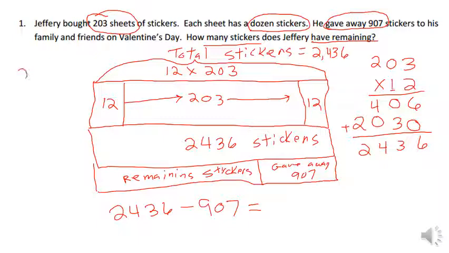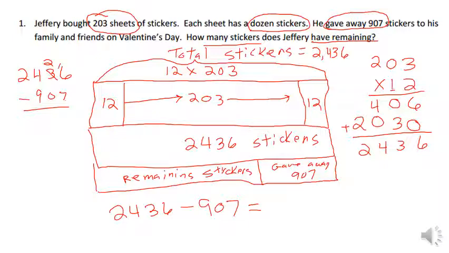So let's come over to this side. We have 2,436, and I'm subtracting 907. So 7 cannot be subtracted from 6, so I'm going to regroup. I'm going to take 1 ten, and I'm going to make 10 ones of it, and 10 ones plus 6 ones gives me 16 ones.